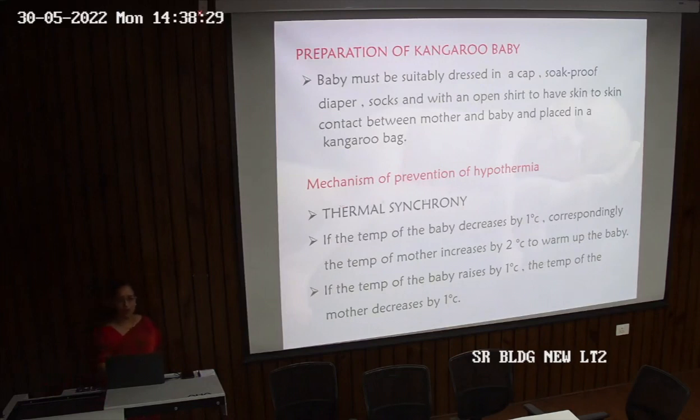So what is the mechanism of prevention of hypothermia? Thermal synchrony is maintained, and how is it done? If the temperature of the baby decreases by 1 degree Celsius, there is a corresponding increase of 2 degrees Celsius in the temperature of the mother to warm up the baby. So this happens by itself.